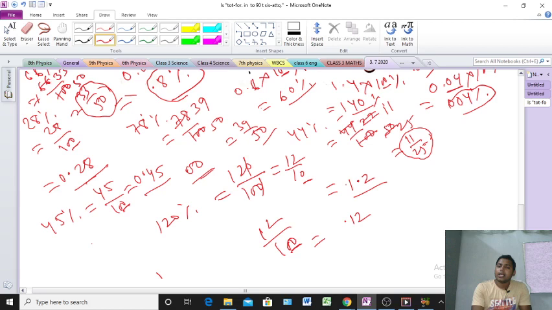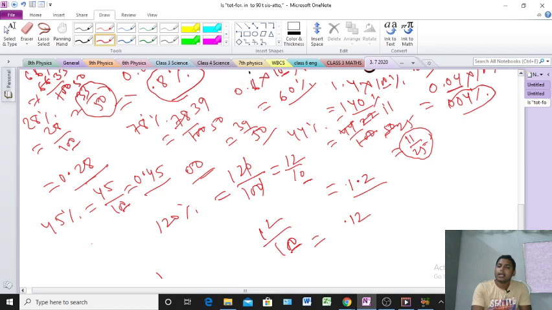4 by 5, 3 by 10, 17 by 20, 18 by 25 and 1 by 2. These are the questions and we convert them into percentages. How do we convert this? Just 4 by 5, 3 by 10. I am writing the question here. 4 by 5 into 100, because we are converting into percentage.